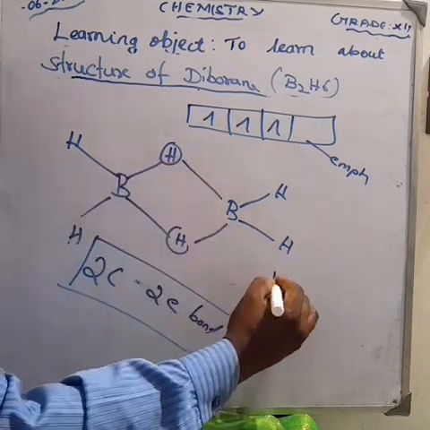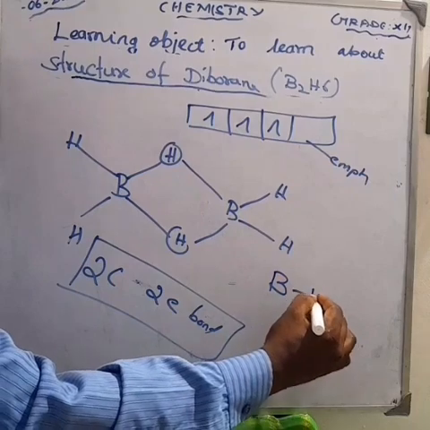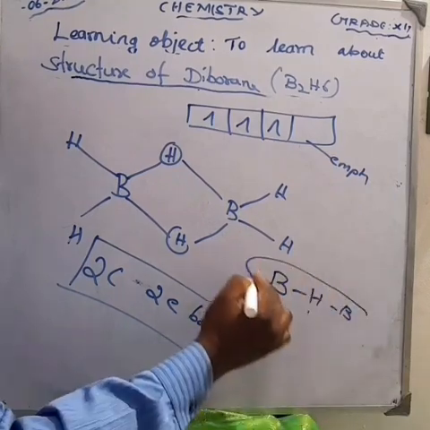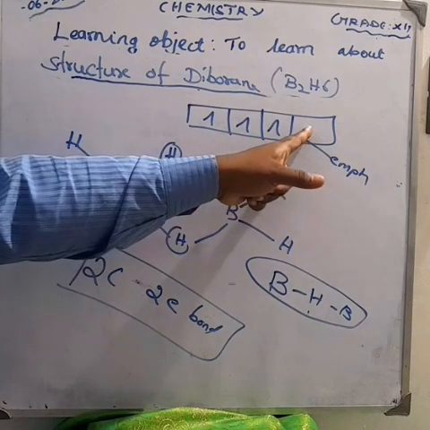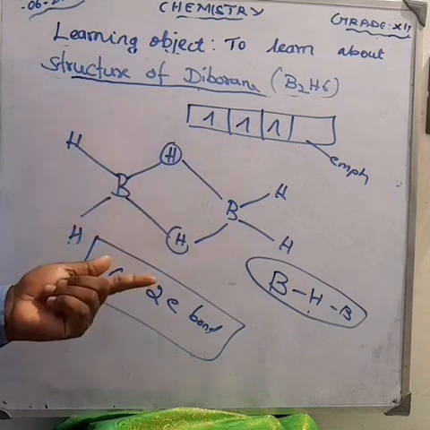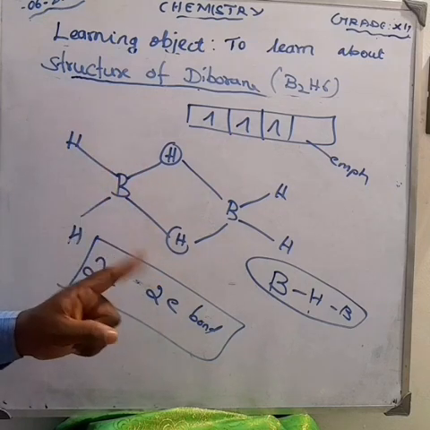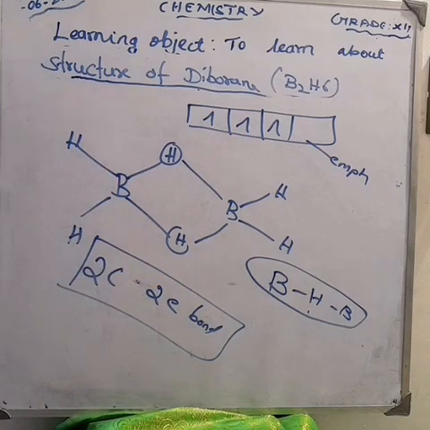Okay, what's the bond here? The boron-hydrogen bond here involves overlapping of the half-filled hybridized orbital of one boron, the empty hybridized orbital of the other boron, and the half-filled 1s orbital of hydrogen. Okay, this is about the boron.